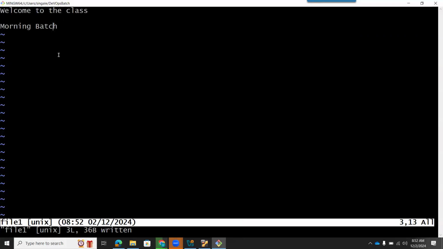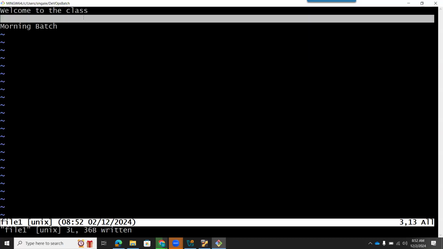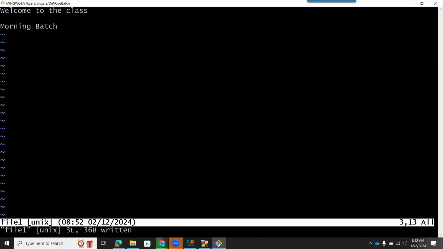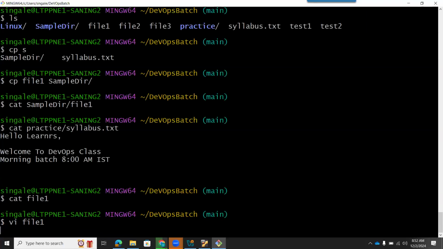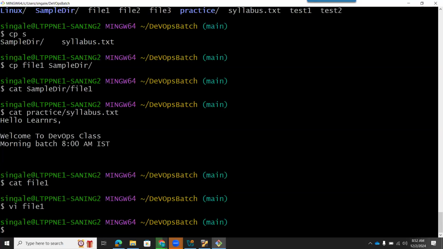So 3 lines. How will you see 3 lines? This is line 1 and this is an empty line, and then 3 lines have been written. Now if I want to go outside this file and go back, I will press shift colon and Q and enter. So I will get out of the file. Or if I want to get out at the same time, I can type WQ. Yes, Aditya Nagture, right answer, WQ. So this is the way I can write the file.